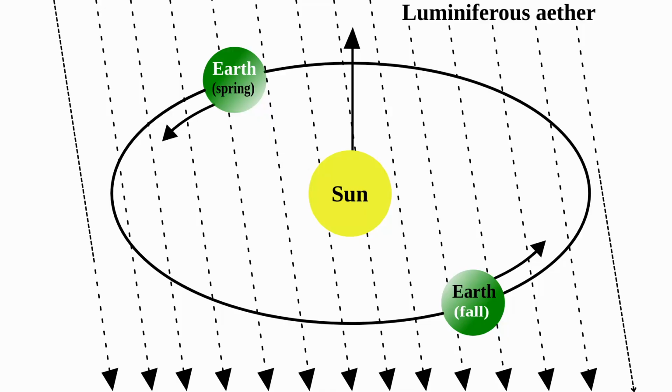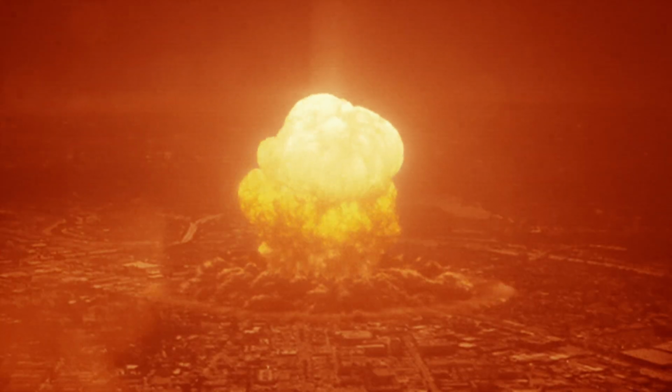This experiment depended heavily on the concept that there was an ether and that the Earth was moving through the ether because it permeates all of space. And if they didn't find any result that concluded that the Earth was even moving, then there's a problem, because that just means the ether does not exist. So boom, there we go. The ether was disproven. However, the story doesn't end there.